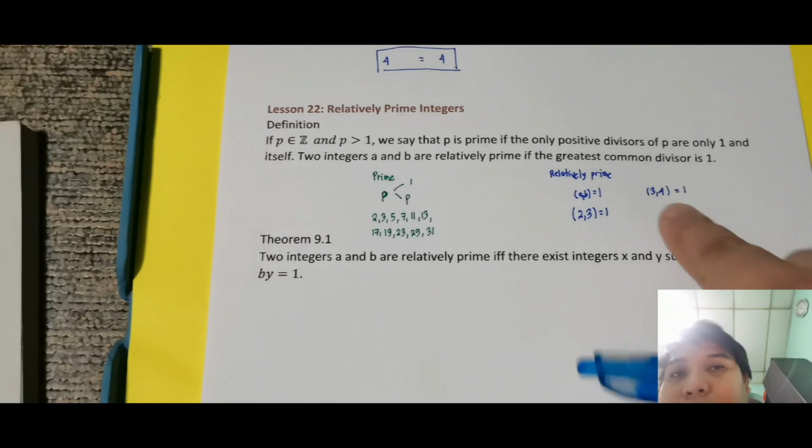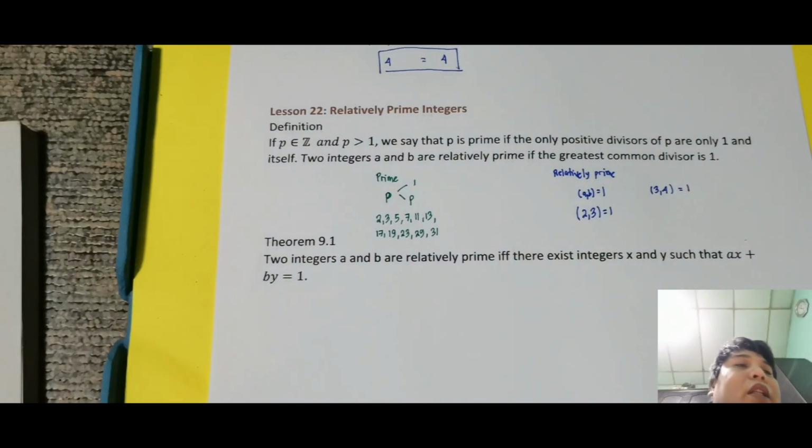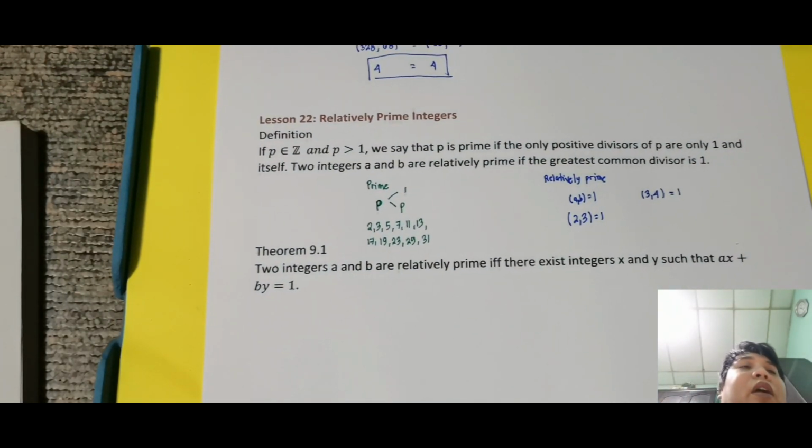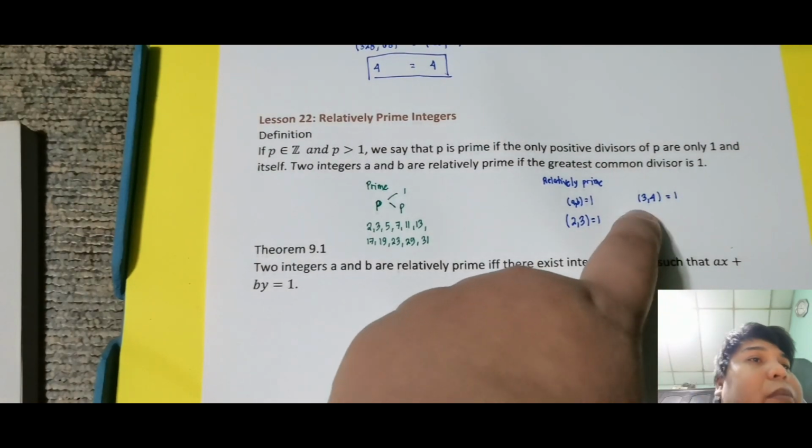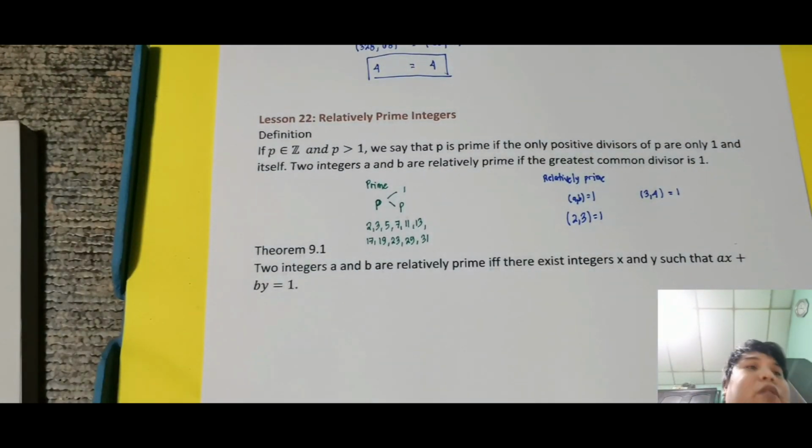Hindi porket hindi prime yung isa, hindi na sila relatively prime. Okay, although composite number si 4, prime number si 3, sila ay relatively prime to each other. Kasi ang GCD is 1.